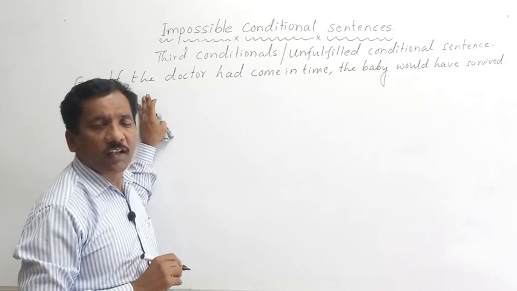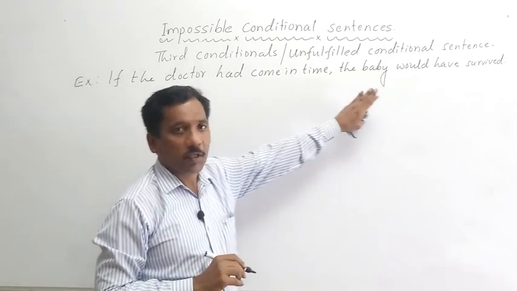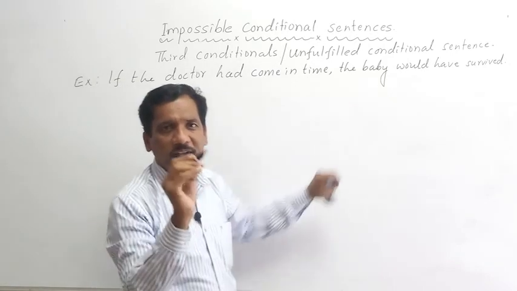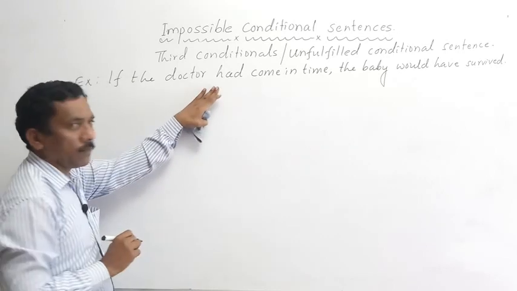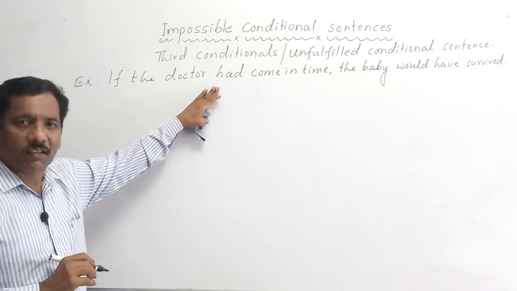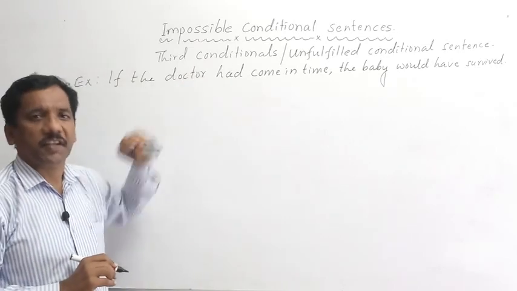If the doctor had come in time, the baby would have survived. Please see the sentence. This is a conditional sentence type 3.